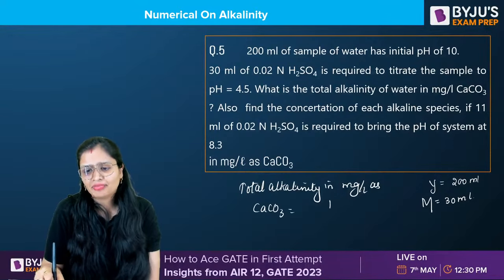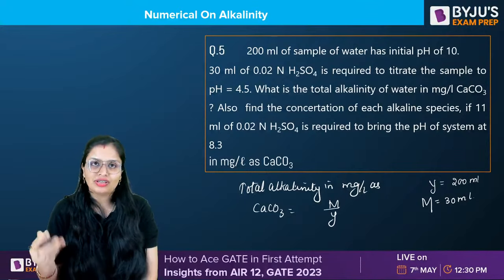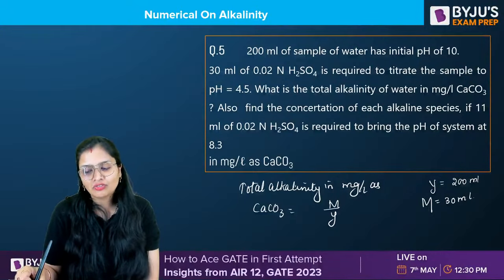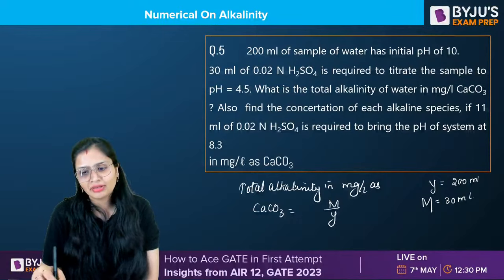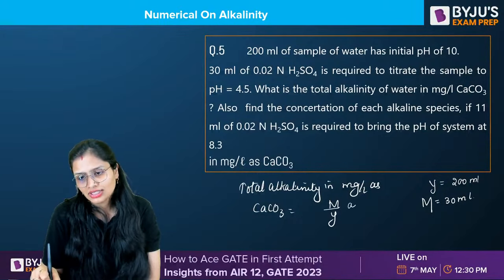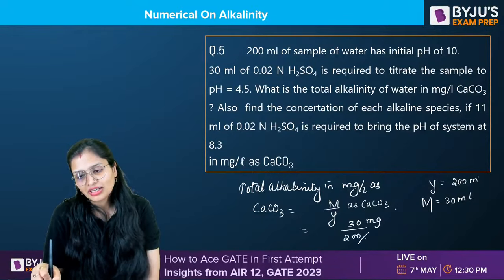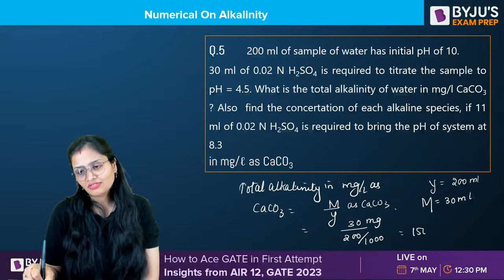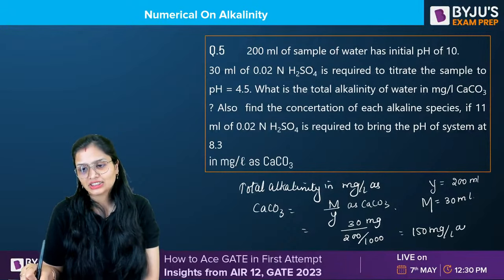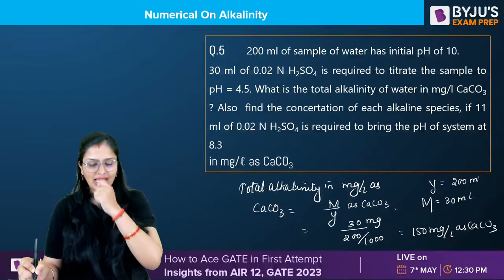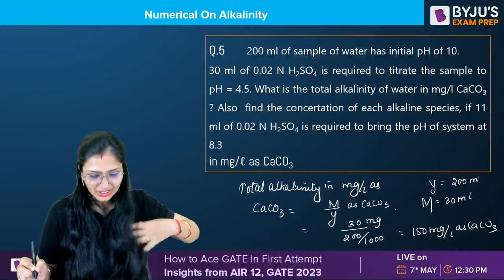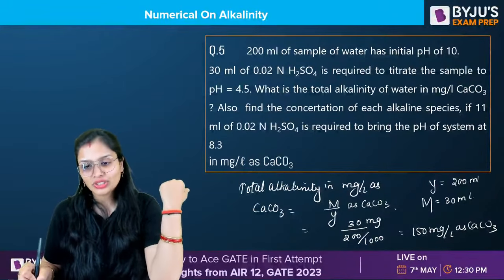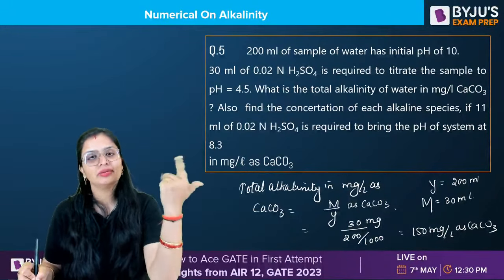Here I have taken M. Technically it is volume. So here the volume of acid used was 30 ml as calcium carbonate. Right. So M was how much? 30 milligram. Y is 200 ml, converted into liters. So this will be 150 mg per liter as calcium carbonate. This is the total alkalinity, means carbonate plus bicarbonate plus caustic.